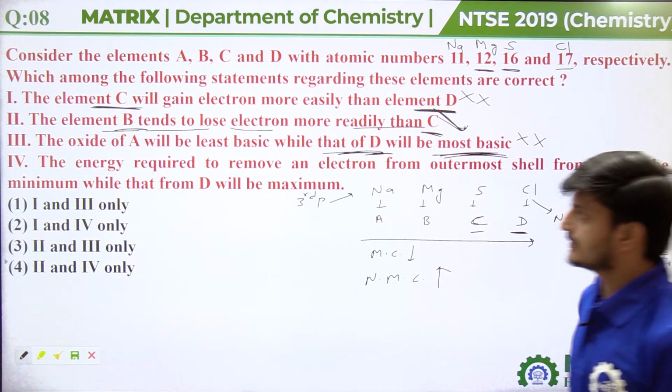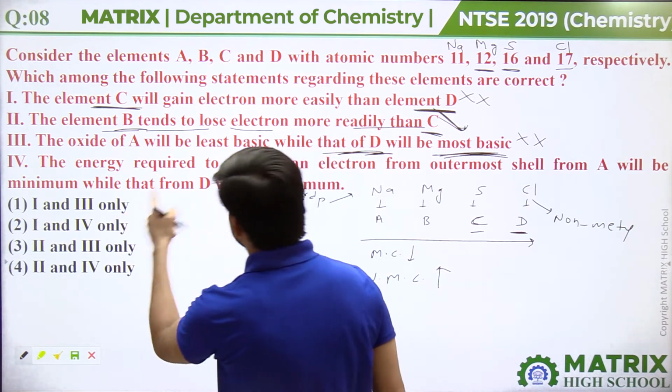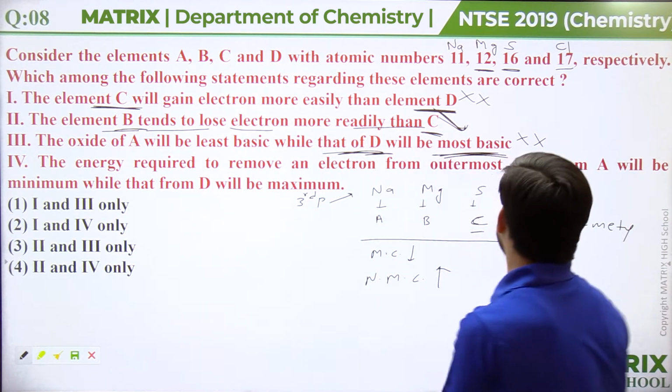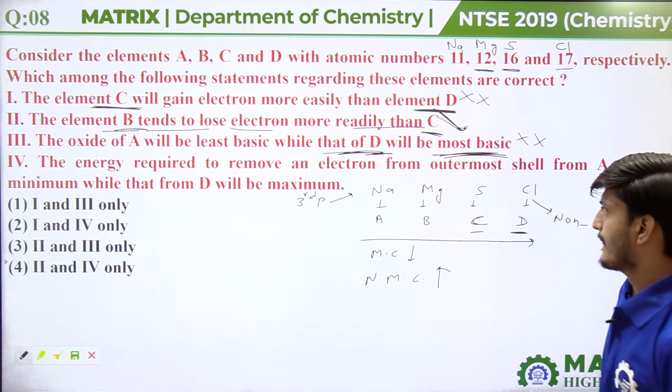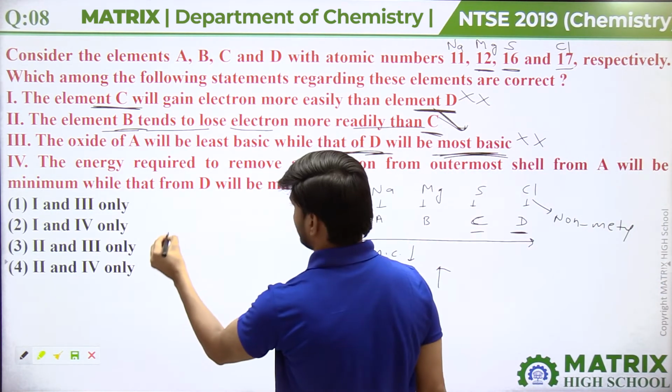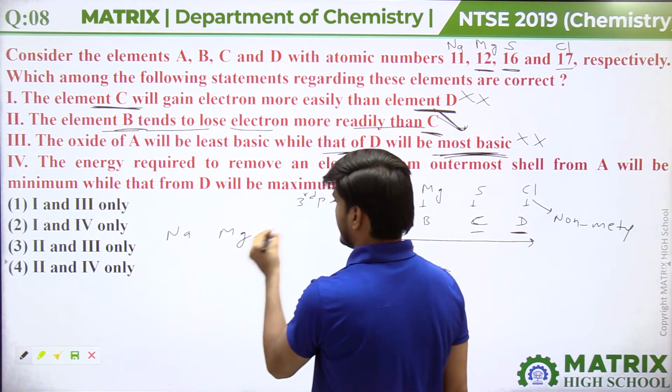Now if we see the fourth statement: the energy required to remove an electron from the outermost shell from A will be minimum while that of D will be maximum. So these are the four elements: sodium, magnesium, sulfur, chlorine.